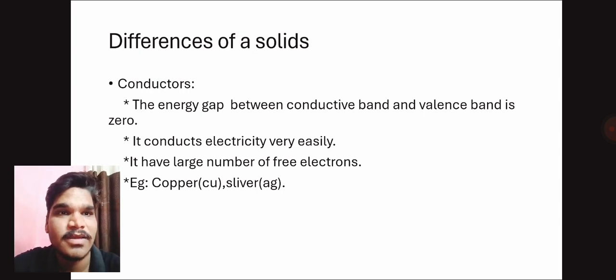Conductor. The energy gap between the conduction band and valence band is zero. It conducts electricity very easily. It has a large number of free electrons. Examples: copper and silver.